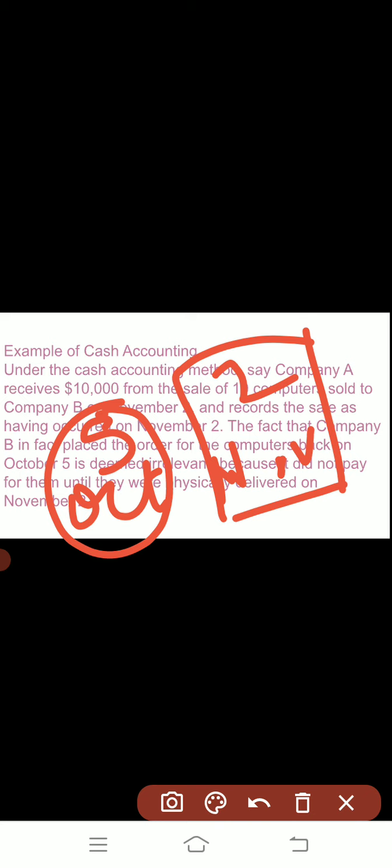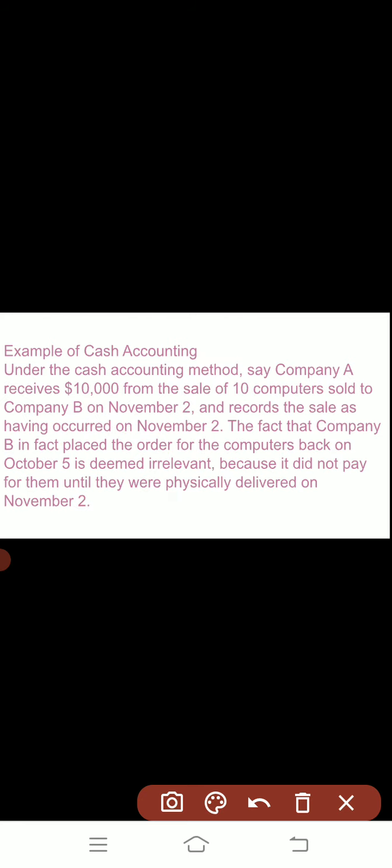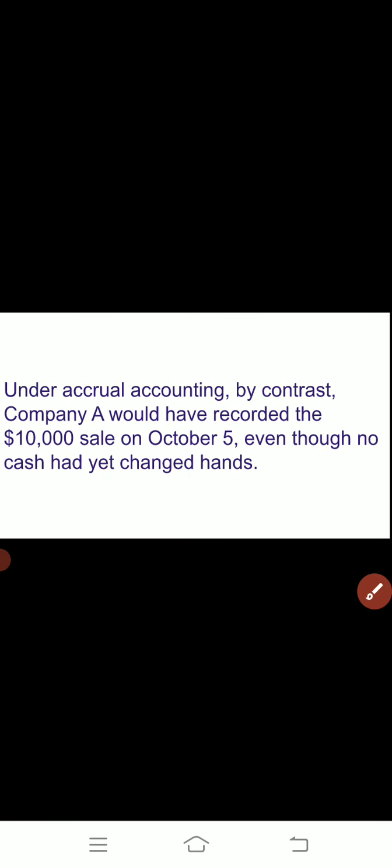So as per the cash accounting basis, the transaction will be recorded in the books of accounting on November 2. But if we go to the accrual basis accounting, the transaction takes place on which date? On October 5. So as per the accrual basis, it will be recorded as a sale on October 5, but as per the cash basis, it will be recorded as a sale on November 2 because the actual cash was received on November 2.